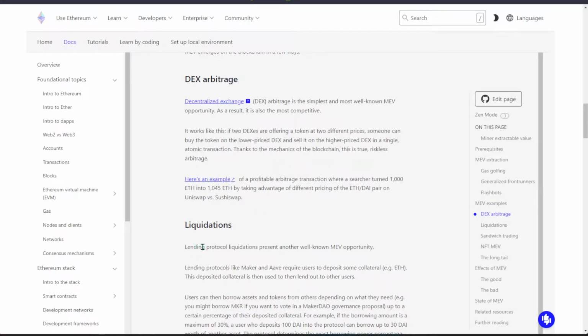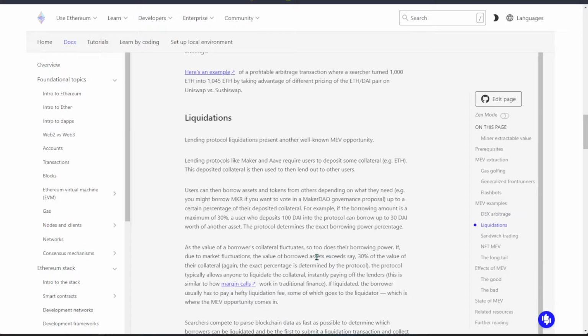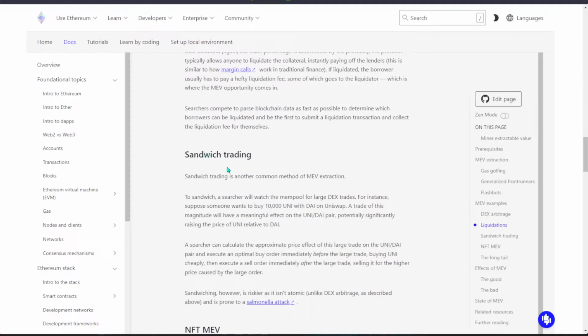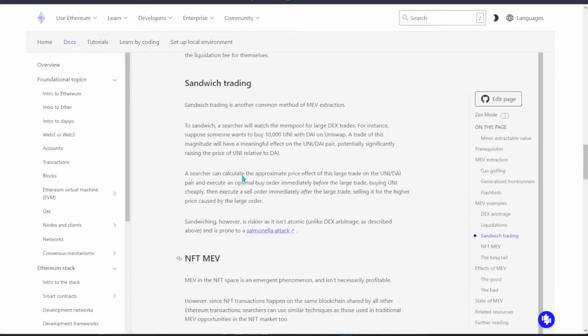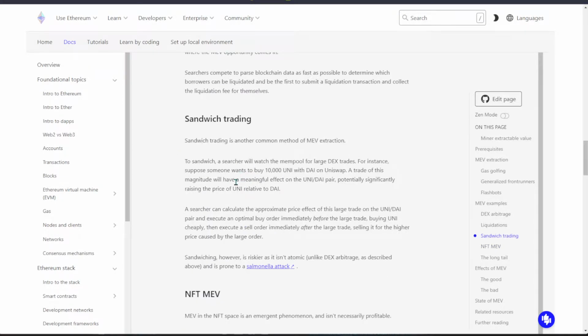For lending protocols, there is liquidation that is happening. It's another well-known MEV opportunity for people to buy up the collateral. And if you scroll down some more, there are a lot more use cases, like sandwich trading, and the NFT MEV listed there. And of course we know that all these types of transactions are going to cost a lot of fees.